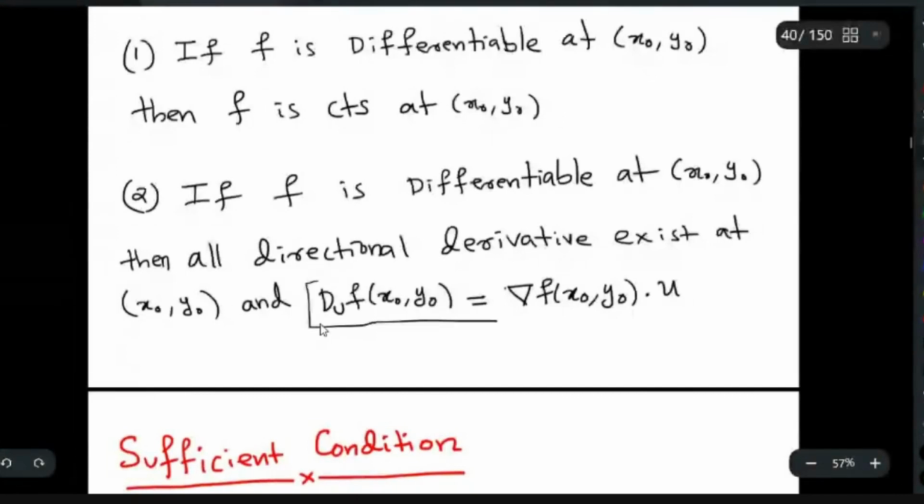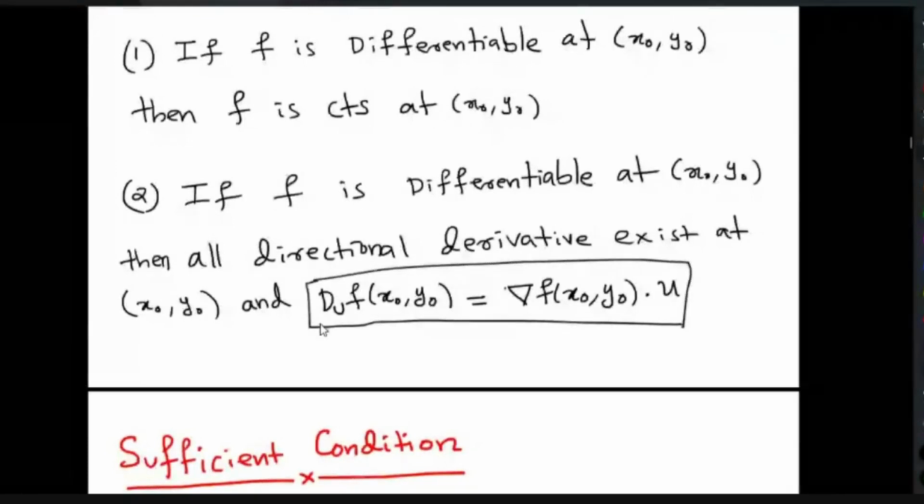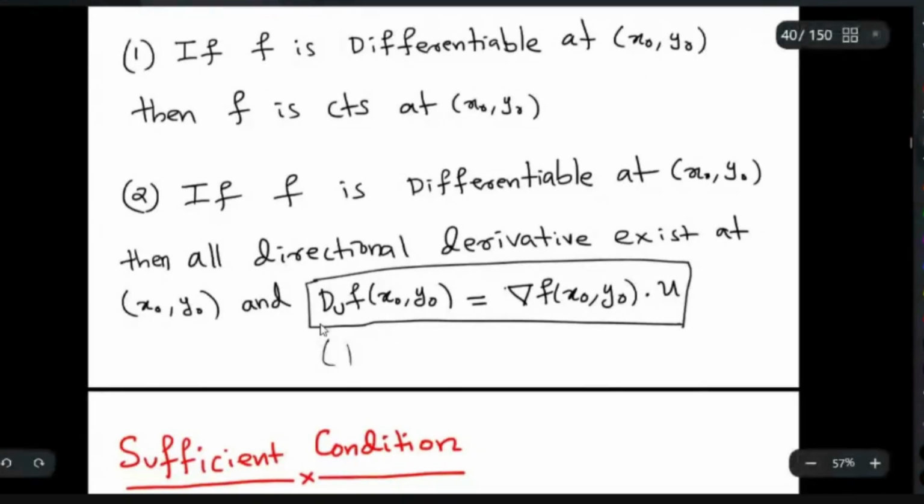There is one example I have not included, where this is not equal. If someone is interested, that example is there in the reference one.